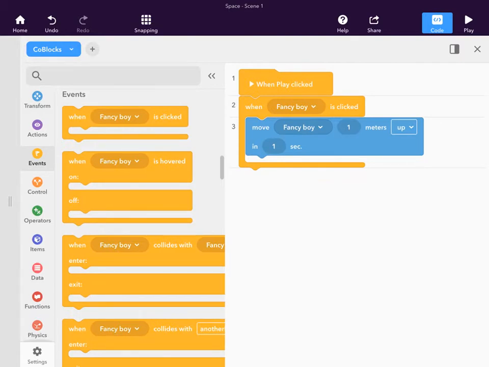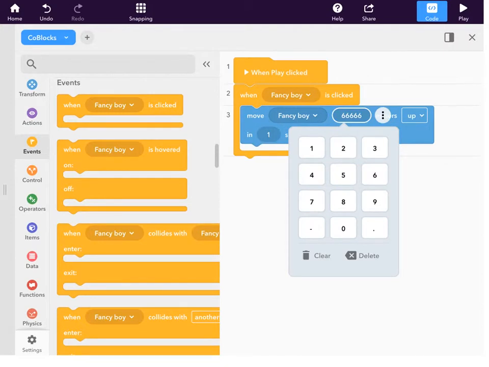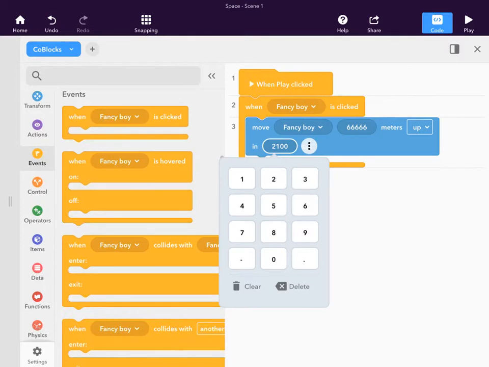Next, we are going to show how to make the character go up. First, you will press the thing before the meters button, and then you can put any number of how many meters up you want your character to go. Next is how fast it'll go up. This shows how many seconds it'll take to go up.